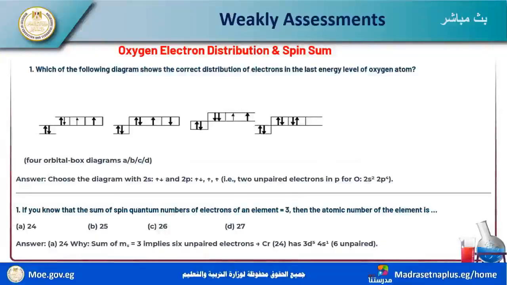Choose the true answer here. We find the diagram with 2s, and we find that the first choice is not true, this is not true, this is true. This is the correct answer.